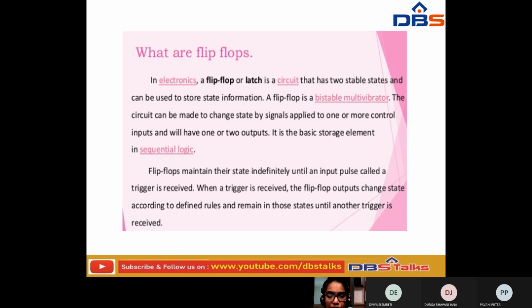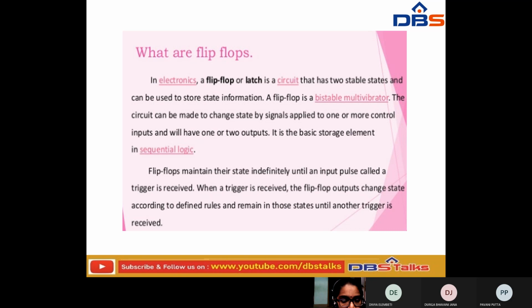The purpose of designing this circuit is that it can be made to change the state of signals applied to one or more control inputs, and it will have one or two outputs.